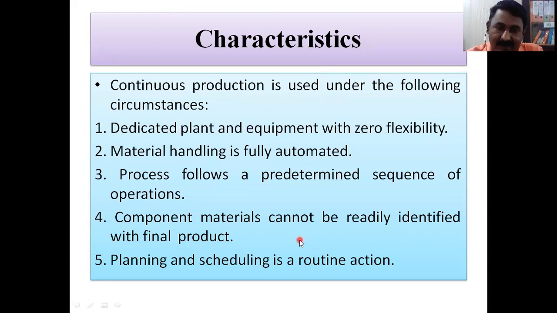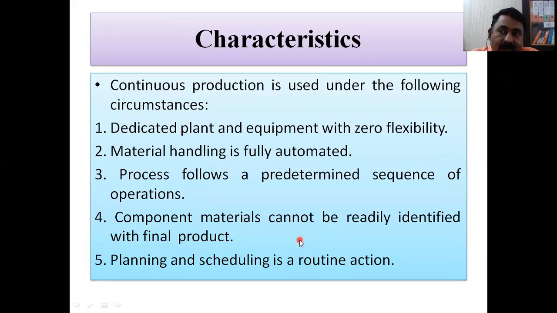Dedicated plant. The plant will manufacture only the water bottle production of, say, 1000 milliliters. Dedicated production. So now the plant is going for 1 liter bottles. Then after 1 month or 8 days, again it will go for 500 ml. Again it will go for small pouches of 200 ml. Again it will go for 2 liters. Again it will go for 5 liter cans. It will not happen. The shop is a dedicated plant, no other type of production, and zero flexibility, not flexible at all.